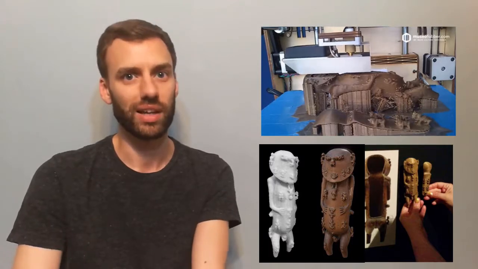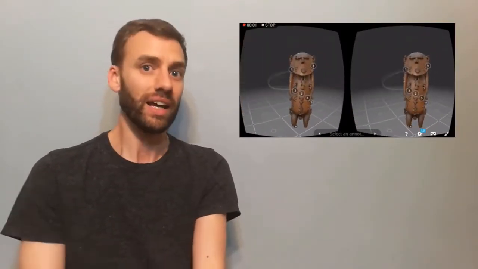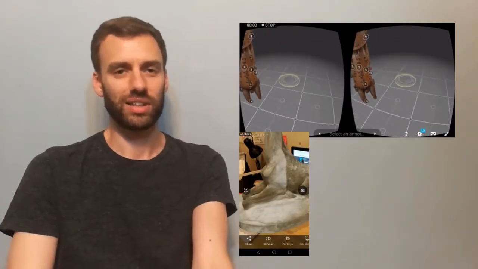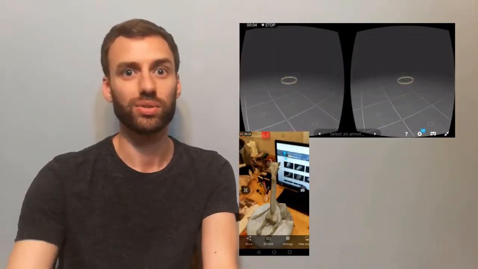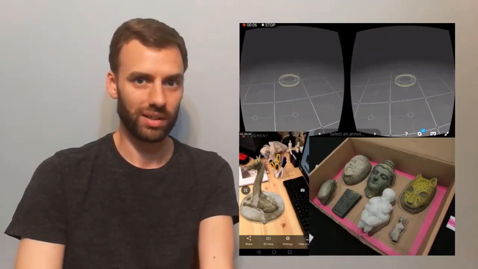With a 3D file like this, you can create immersive virtual reality storytelling, you can create augmented reality galleries in your living room, you can create physical duplicates in any number of different materials, and you could even monetize some of these outputs as well. This is just a small story in how the documentation of historical artifacts has changed over time.